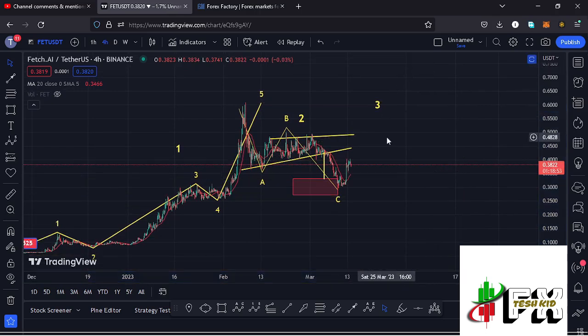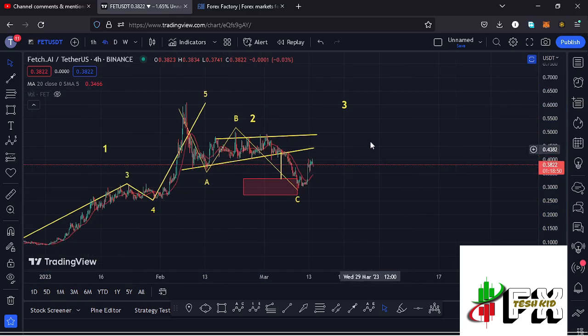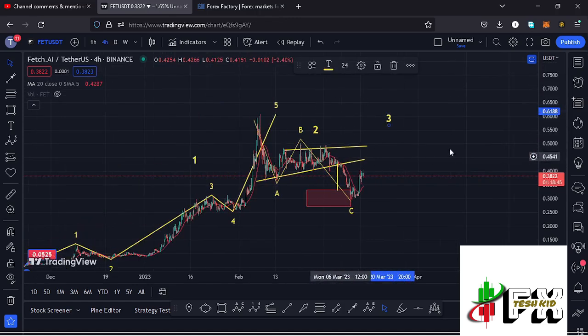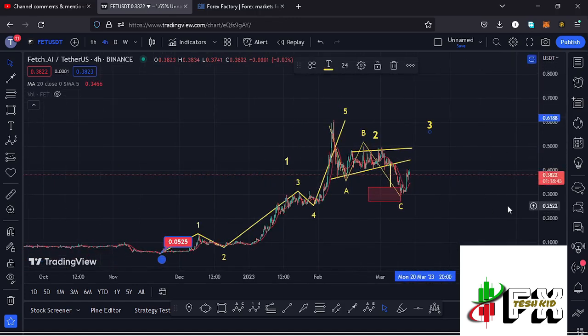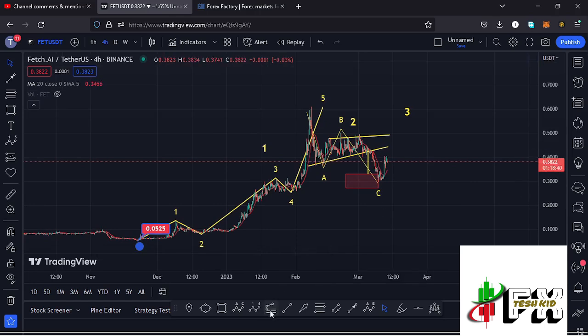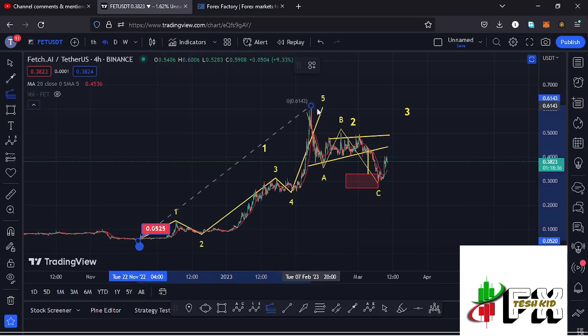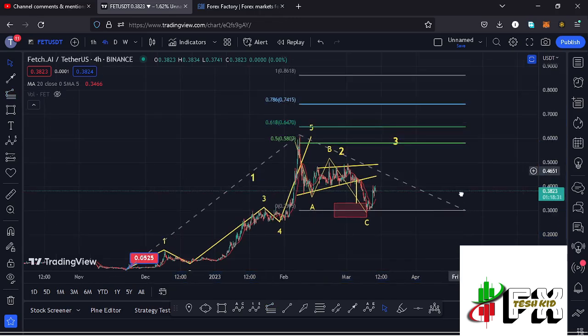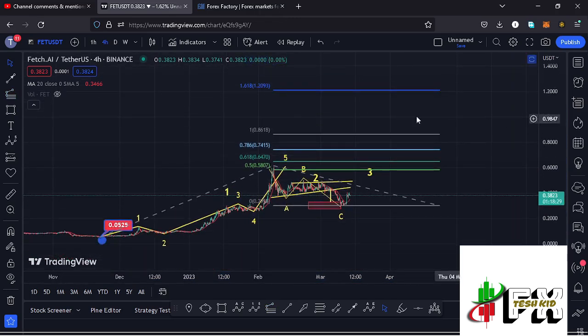out in the formation of that larger Elliot wave count 2, and whatever we are seeing at the moment is the start of an impulsive wave to the upside in the formation of this wave 3, and sketching out a target area to the upper side in the formation of that wave 3 by connecting the trend-based Fibonacci from the low of the first wave to the high of that wave 1, then dragging the fibs to the low of the second wave. That gives me a minimum target area to the upside in the formation of that wave 3 at the fib level 1.618, and that is at around the $1.2093 mark, and that is the minimum that we can expect Fetch AI to do here in the formation of these higher Elliot wave count 3.